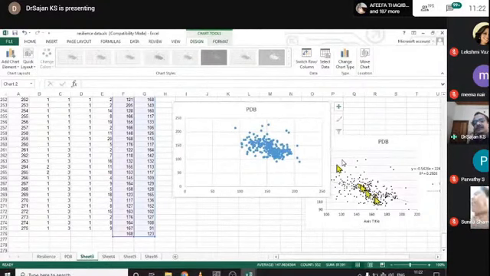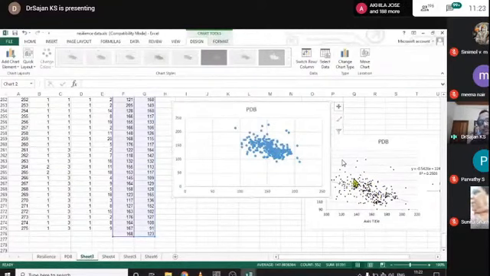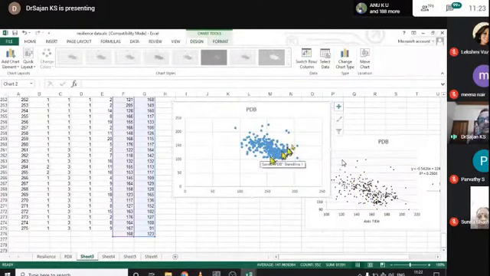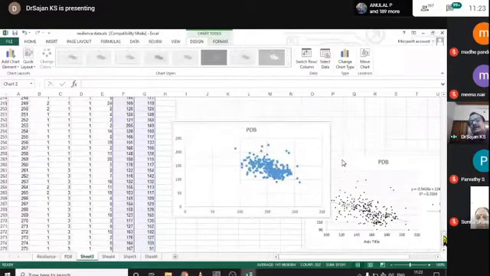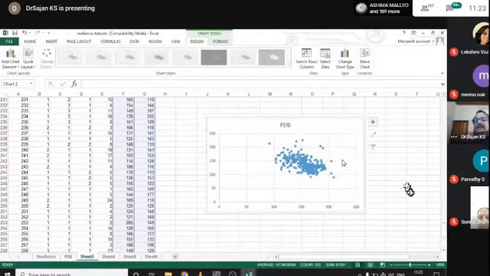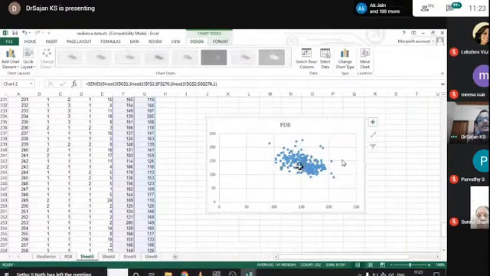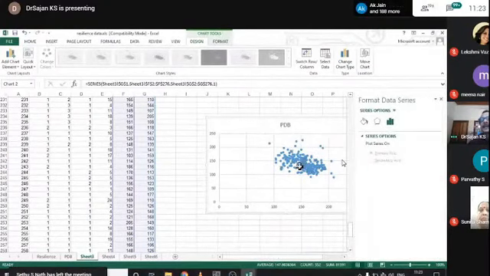It will not be beautiful like this, but we have to modify it to make it good. This is in blue color, this is in black color, this is in large size, this is in small size, and this is clustered at one point, this is somewhat spread. We have to make some arrangements to make it good in appearance. Okay, what are the arrangements we need? Just double click the points and the format option will appear here.